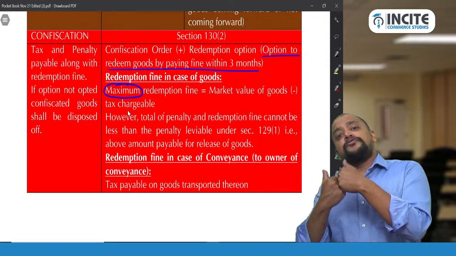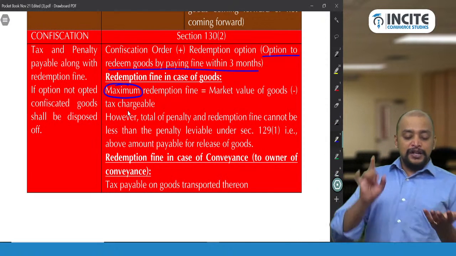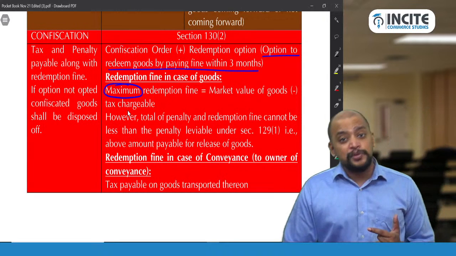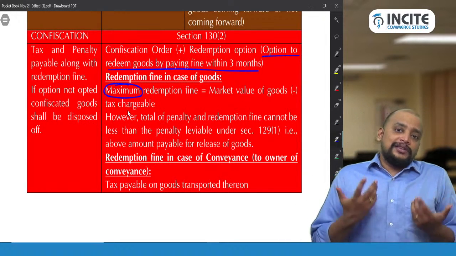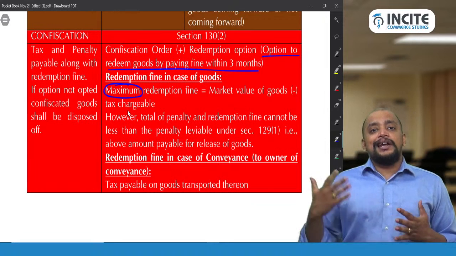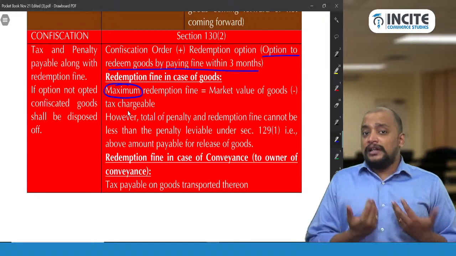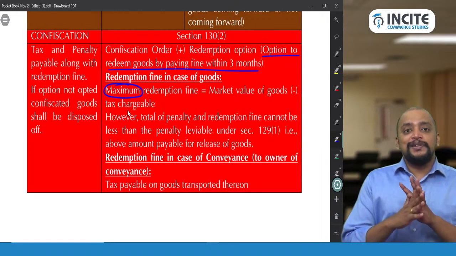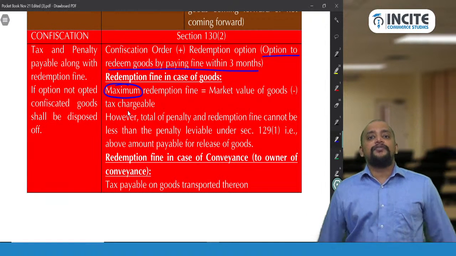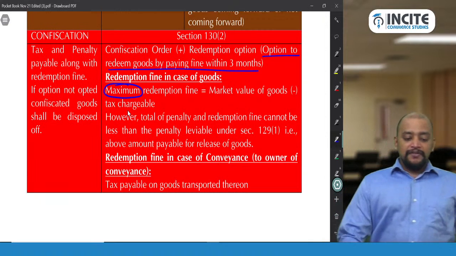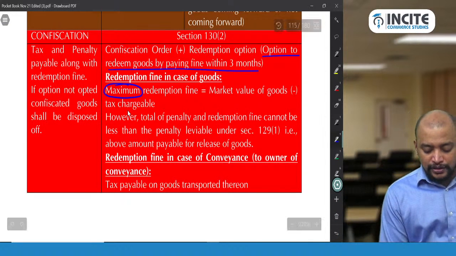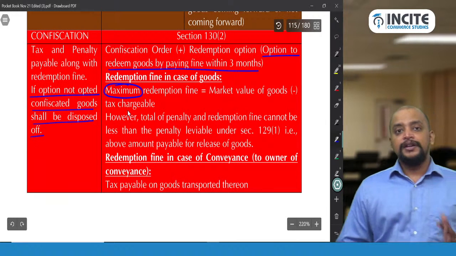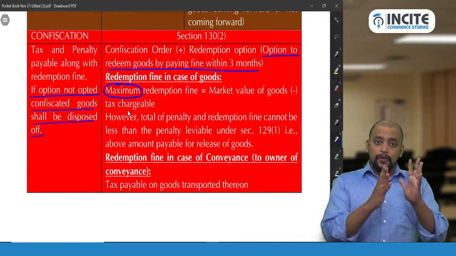Suppose what will happen if you are not paying that fine also? You did not exercise option 1, you did not exercise option 2, and option 3, that is redemption option, you did not exercise. Then the goods will be taken away by the department. They will sell those goods, realize the money, and will not pay 1 rupee to you, which means completely that the goods are gone from your hands. So whenever the option is not opted, confiscated goods shall be disposed of. This is in case of situation 1.